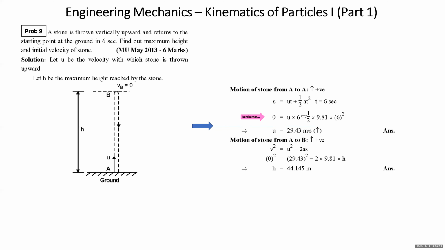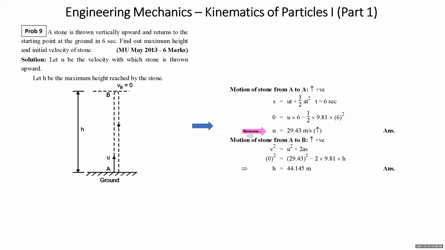In this type of situation, when you are applying the equation of motion in totality, then acceleration should be taken based on the initial direction of motion. When you solve it, you get initial velocity as 29.43. You come to know that if the stone is thrown with the velocity of 29.43 meters per second, it comes back to the ground in 6 seconds.